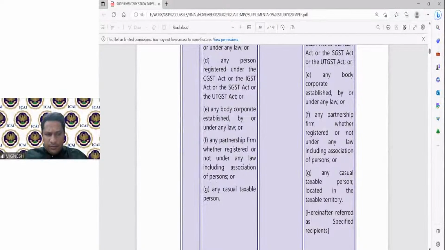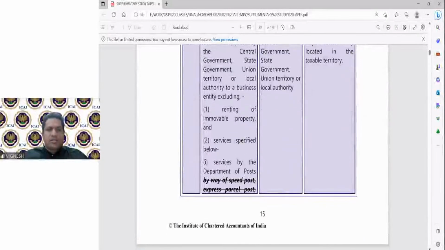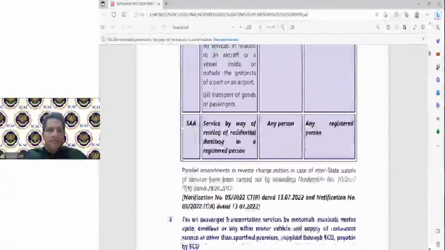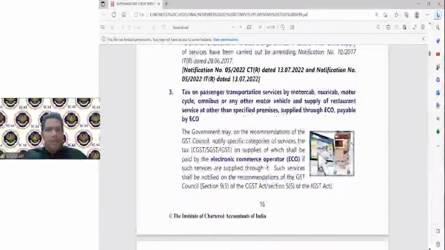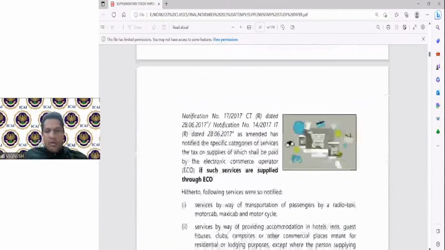And then we also, yeah, all this we have covered. And here, only a particular type of posts were excluded, but now all services by the Department of Posts are excluded from the entry. And 5AA also we have covered. Again here in 9 subsection 5, in the respective amendment, you have to add these two points, that is omnibus and other motor vehicle.